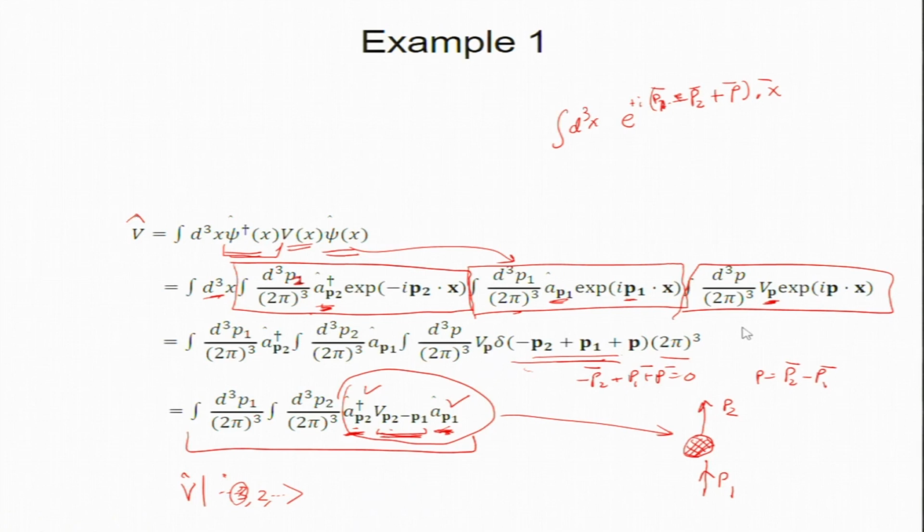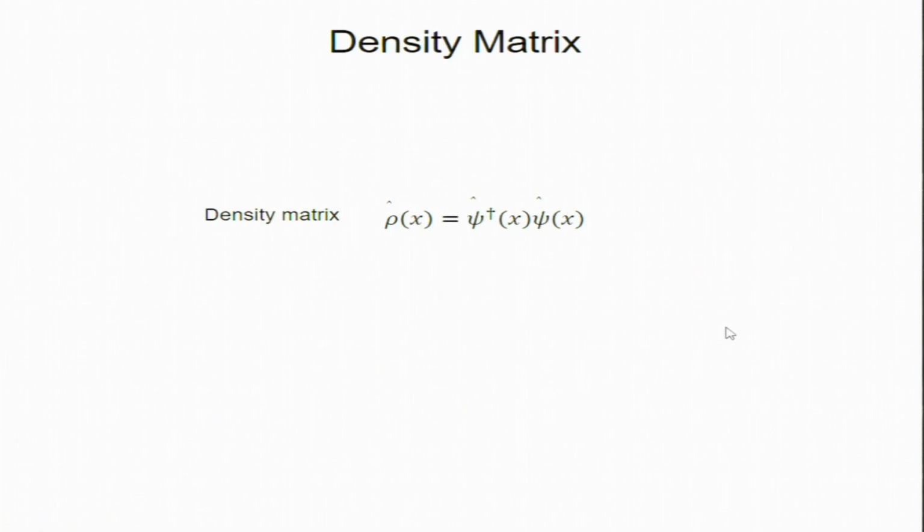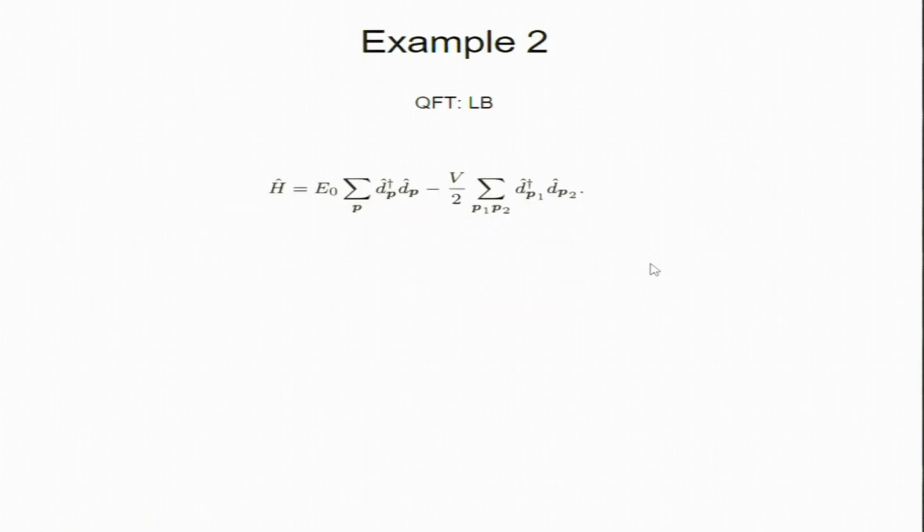Okay, we will encounter some of this in future as well. So a density matrix you might have heard of. The density matrix is defined as this: psi dagger x, psi x, which is one destruction and one creation. Okay, and this is a definition, and we write this operator. So this is an operator, and this V operator is written like that. Right now I am just giving the definition. I am not really discussing more on this.